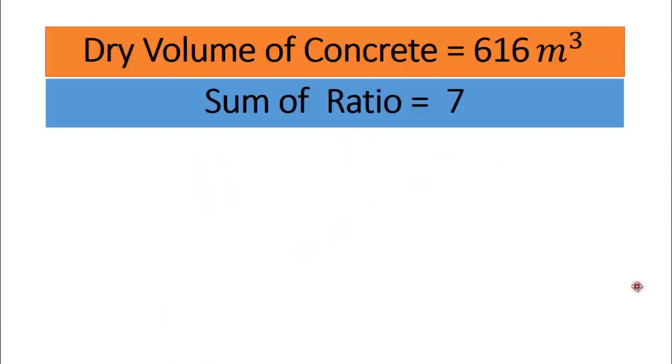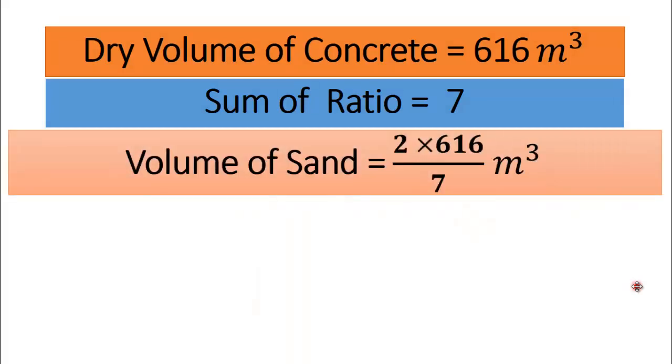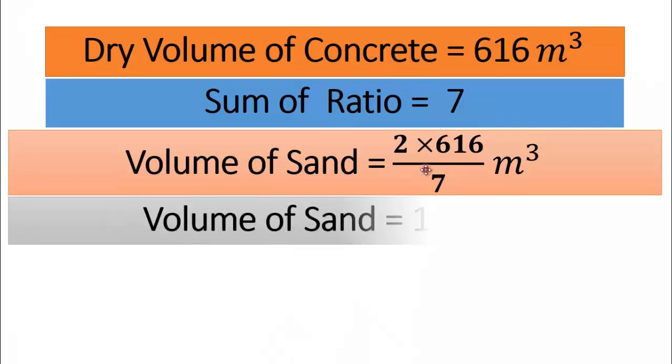Dry volume of concrete is 616 meter cube and sum of ratio is 7. Volume of sand will be equal to ratio of sand multiplied by total volume divided by sum of ratio. Ratio of sand is 2, total volume is 616 and sum of ratio is 7. After doing simple calculation, we will get volume of sand is 176 cubic meter.